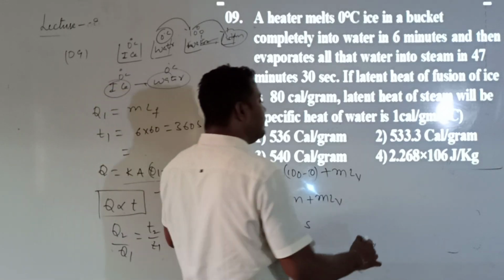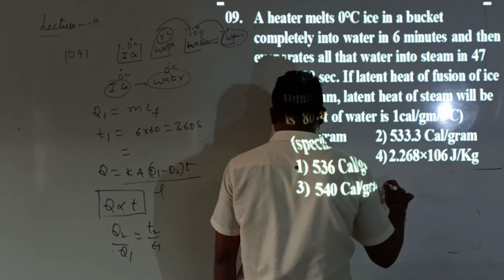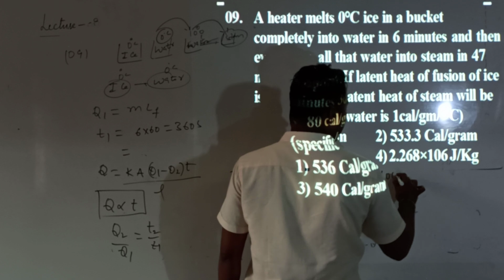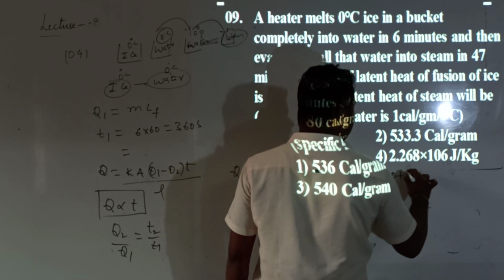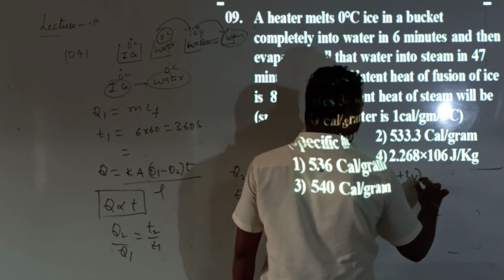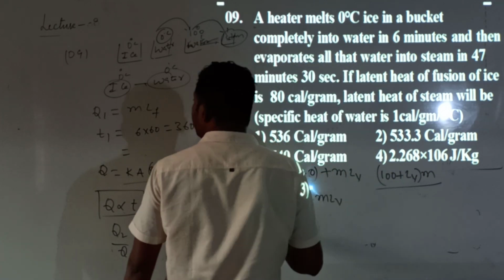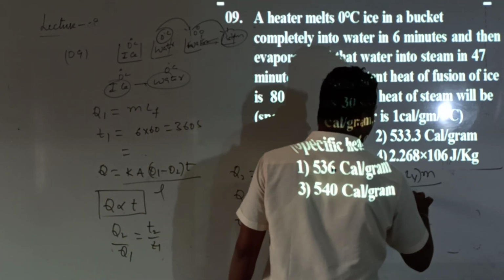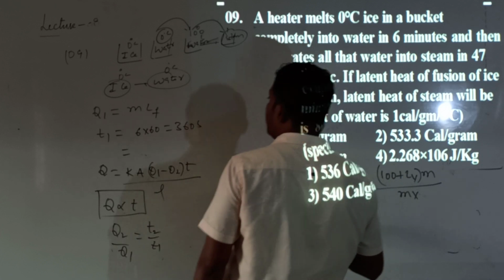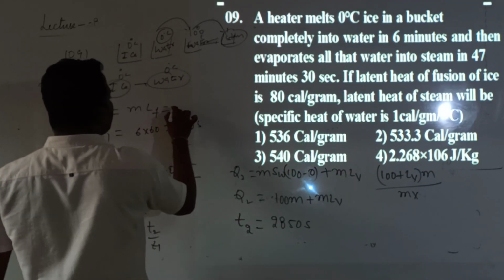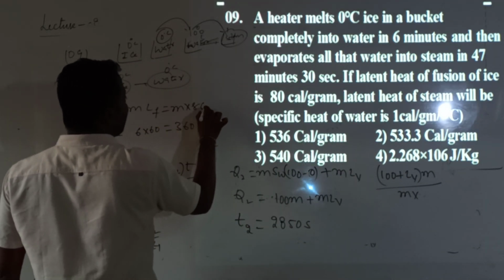Okay, use this relation Q2 by Q1. So Q2 by Q1 is equal to 100 plus LV into M, divided by Q1 value M into LF. LF is given as 80.